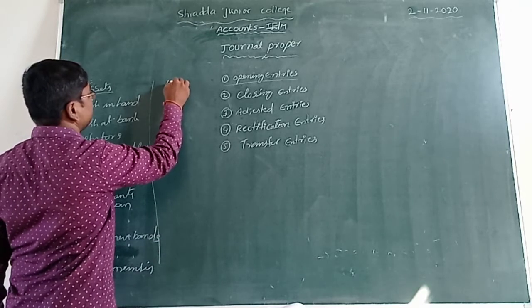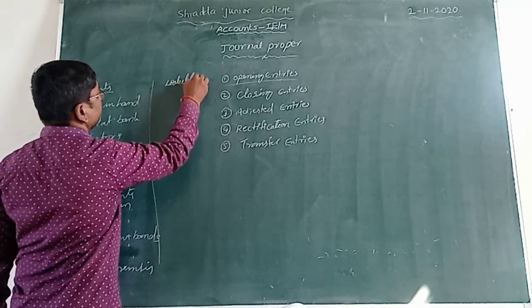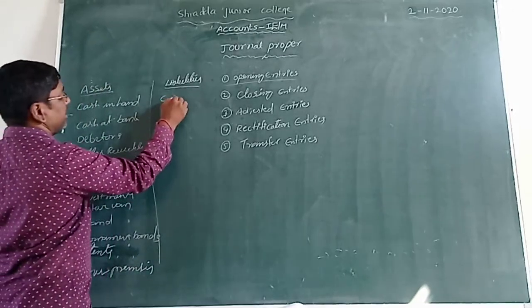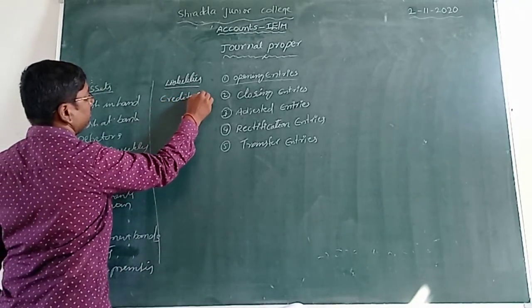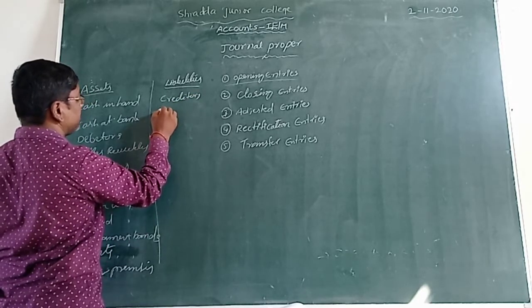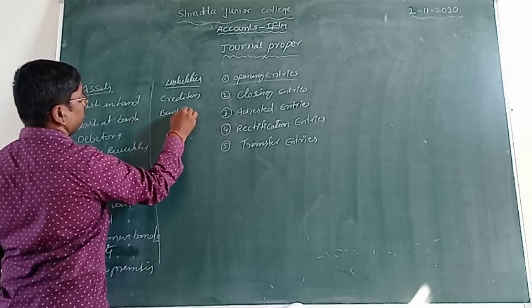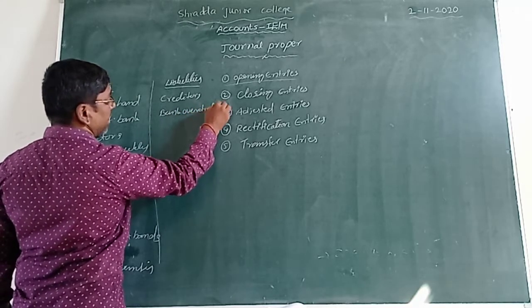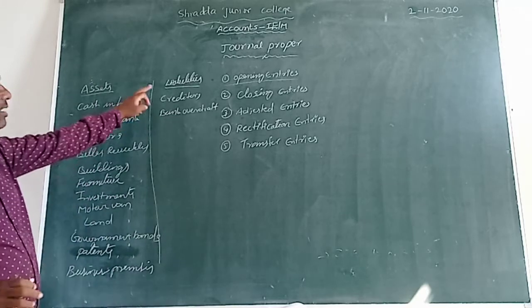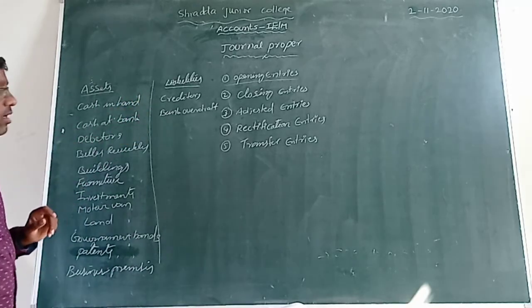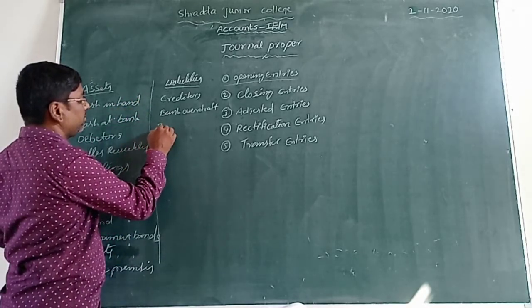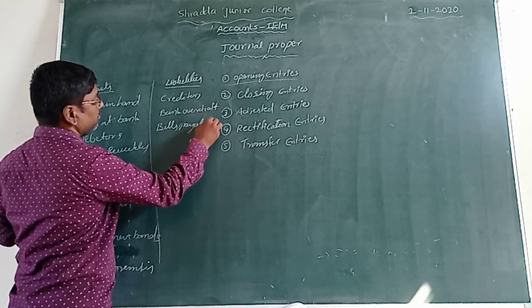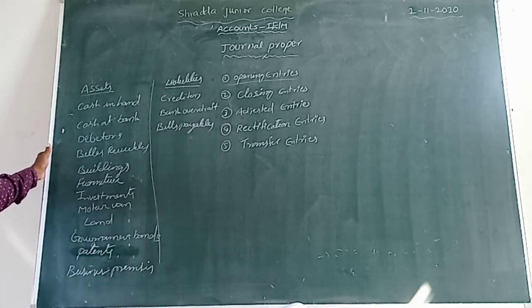Now liabilities. The first one is creditors, and the next one is bank overdraft, isn't it? Creditors, bank overdraft, bills payable, isn't it?